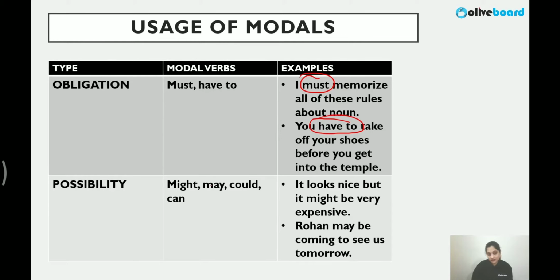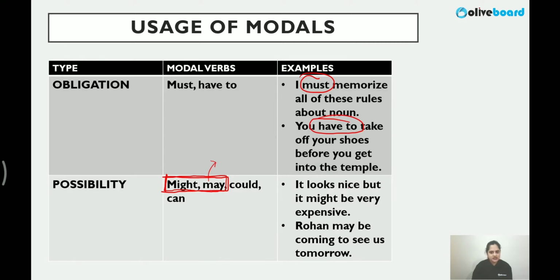Now possibility, a very interesting one. Might and may both show possibility. This I have to discuss with you. Now understand, guys, there is a small difference between the two. For the possibility of an event that has happened, may will be the more appropriate choice. Both are correct for possibility, but if we know that there are huge chances of an event happening, then may, otherwise might, right?